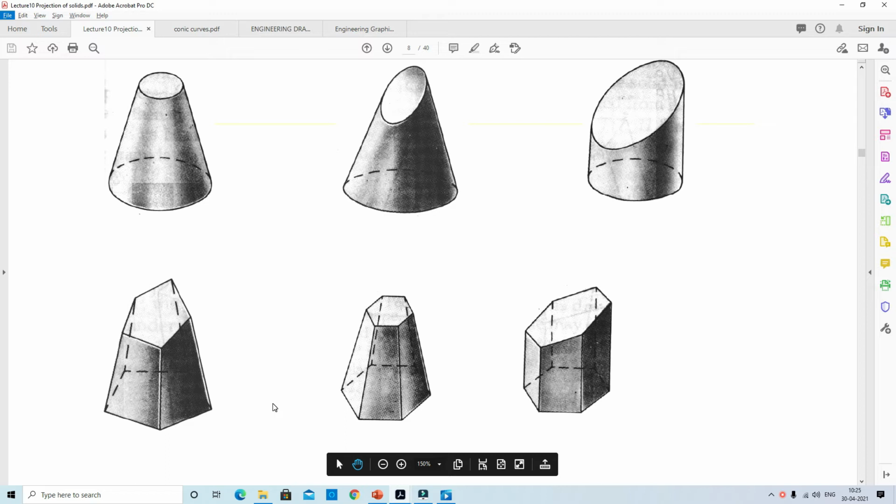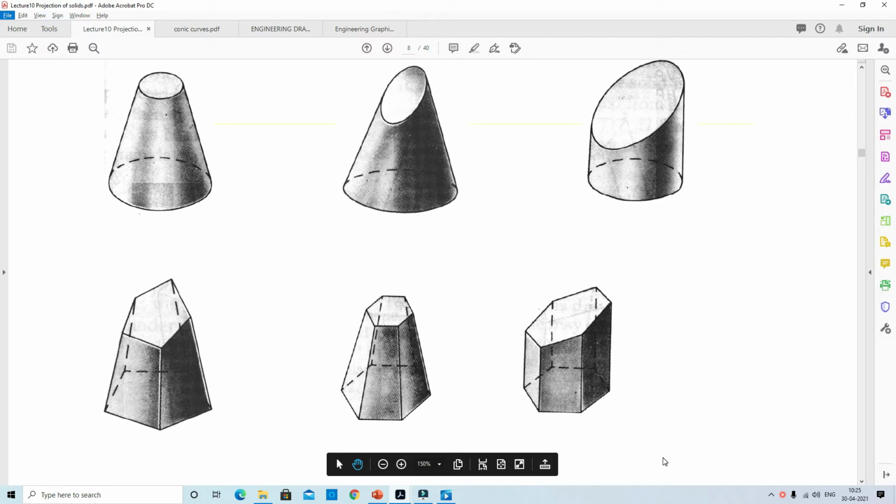Frustums: when a pyramid or cone is cut by a cutting plane parallel to its base and the top portion is removed, the remaining portion is called a frustum. Next, truncated solids. These are the frustums and these are the truncated.